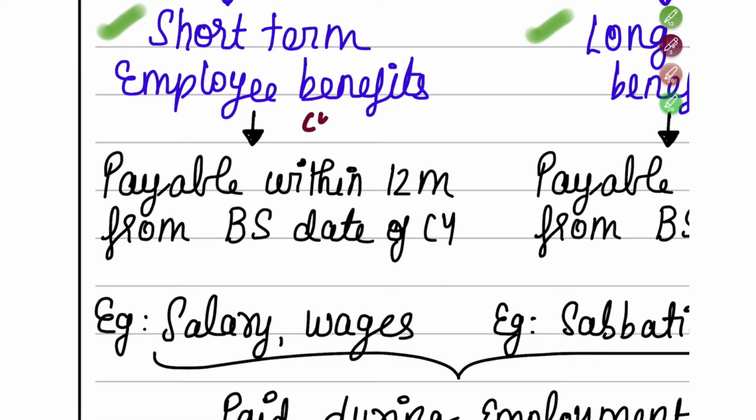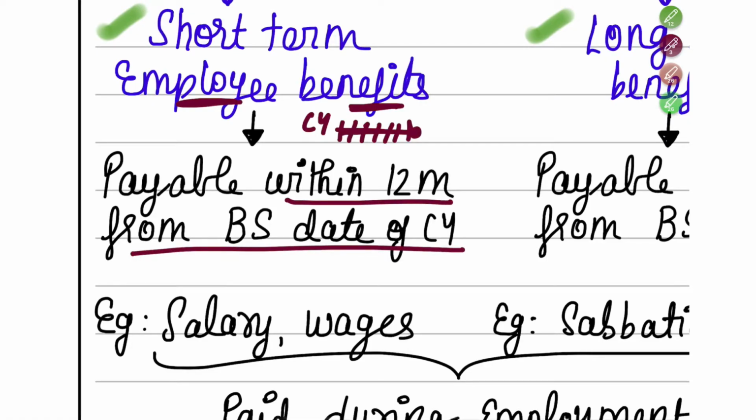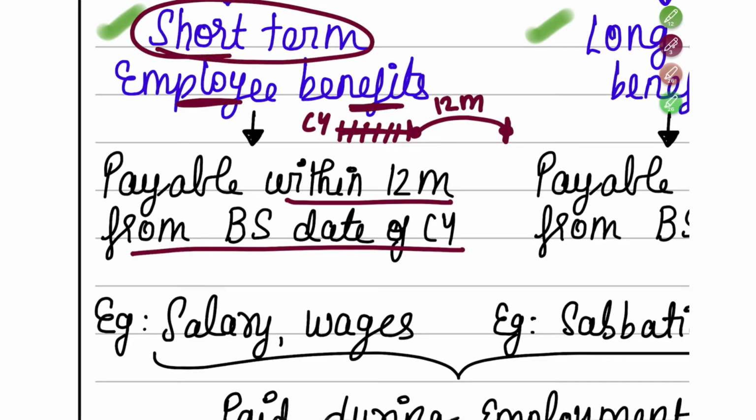So this is your current year. This whole year you're working. Whatever employee benefits will be payable to you within 12 months from the end of the balance sheet date, that means from the year end within 12 months, that will come under short term employee benefits.